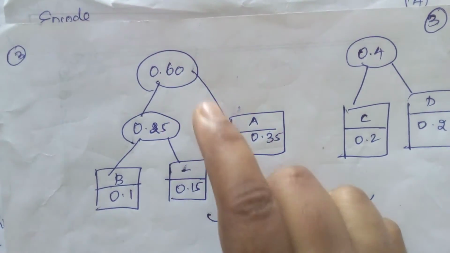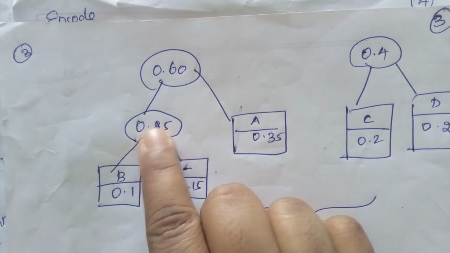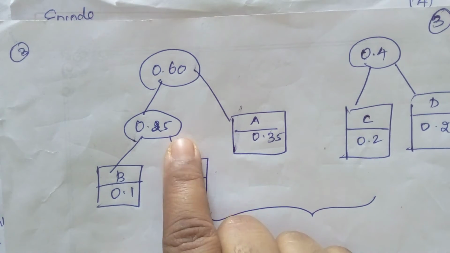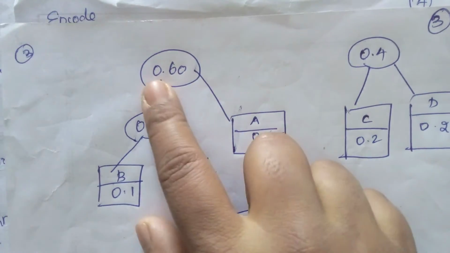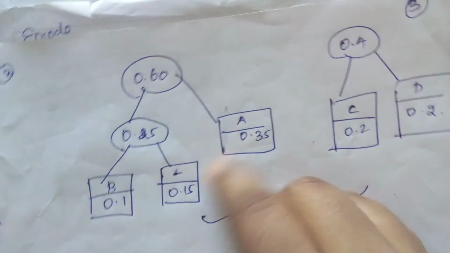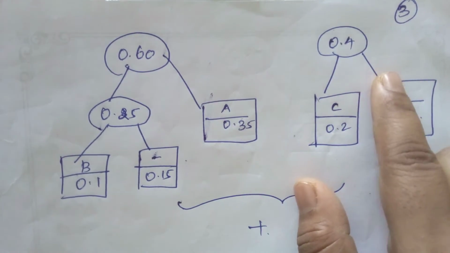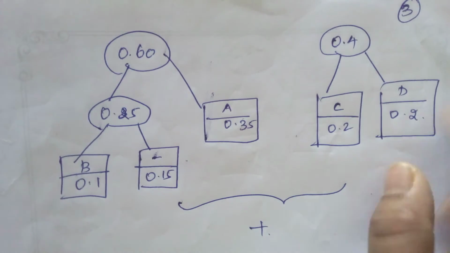You have to write how the values are derived. By adding B and B dash we get 0.25, and with the A value we get 0.60. This is the Huffman tree. The last value is 0.4, from C and D, 0.2 and 0.2.